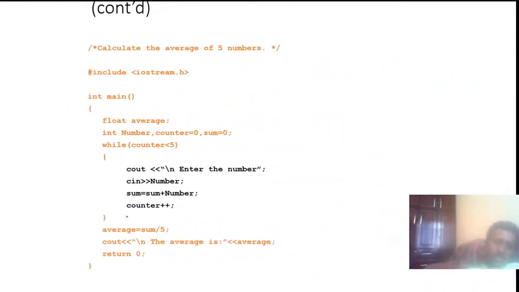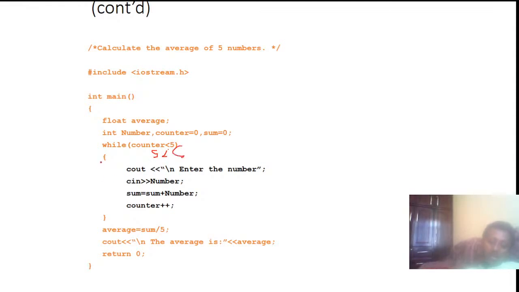Good. Then the next one also calculates the average of 5 numbers using this. Following the average program, int number, count 0, sum 0 from the beginning, and while counter less than 5, print enter the number, cin number, sum is equal to sum plus number, counter plus plus, until counter equals 5. If counter is 5, then less than 5 is false.